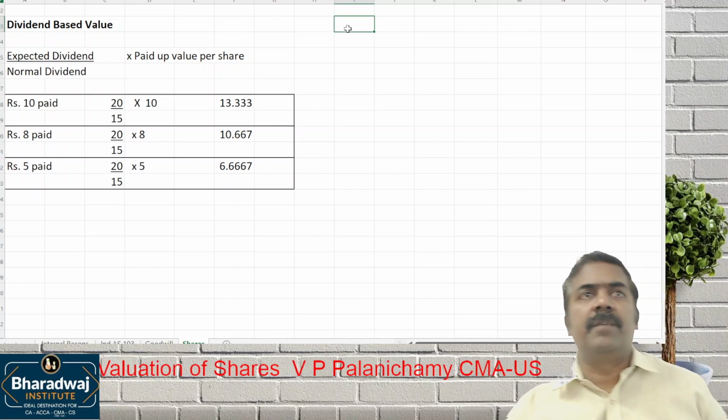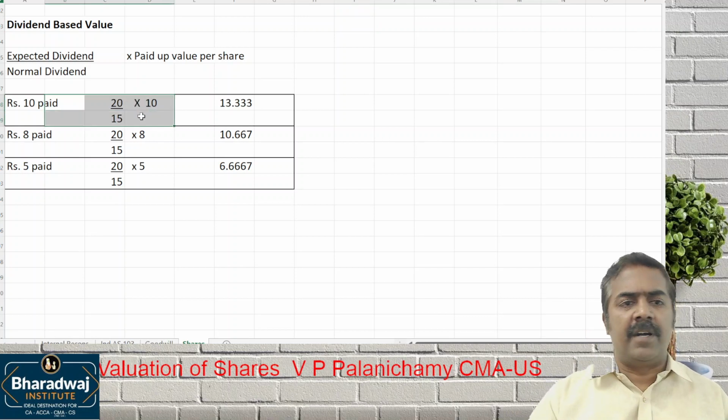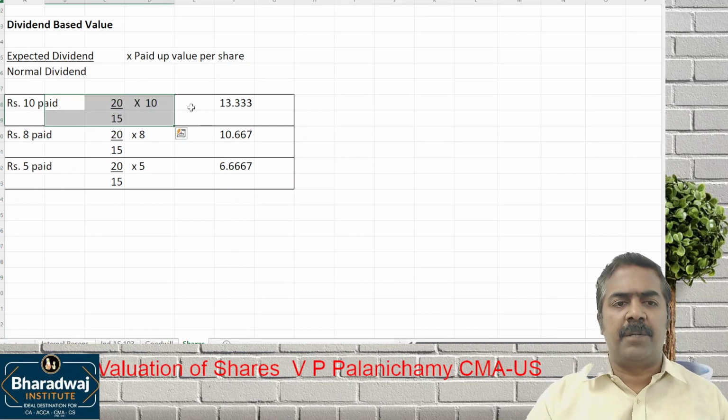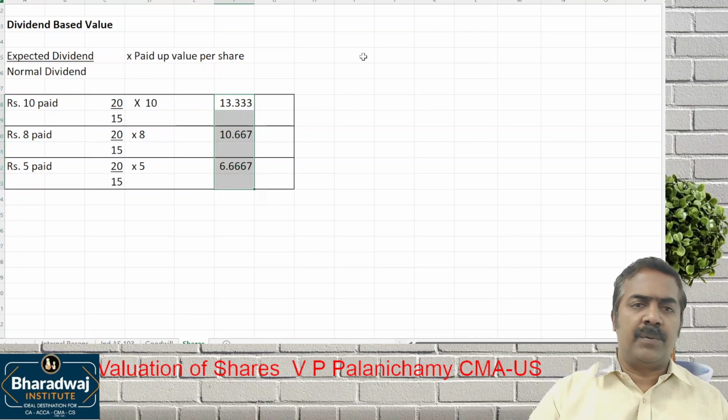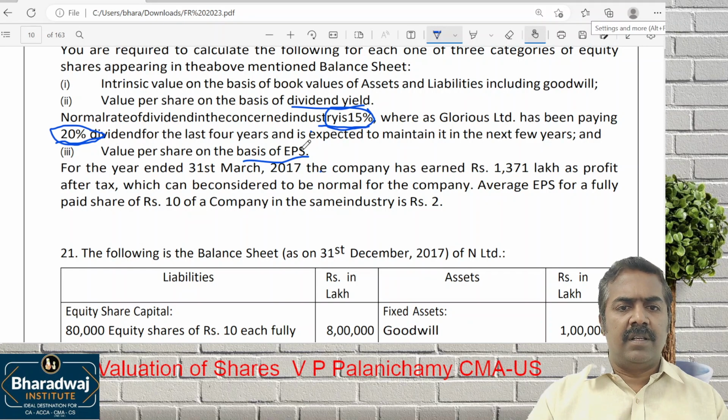Any doubt in this dividend based value? Expected rate of dividend from the company divided by normal rate of return in the industry into paid up value per share. We get the value. Next, which one? Look at the question asked. Based on which one did they ask? EPS.